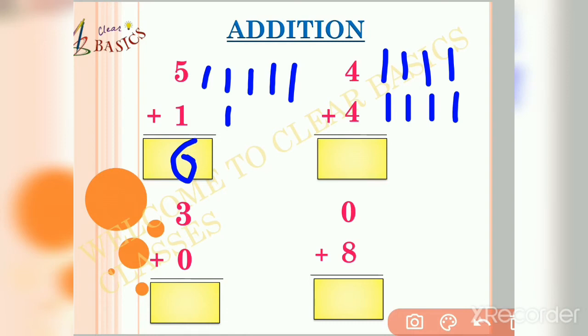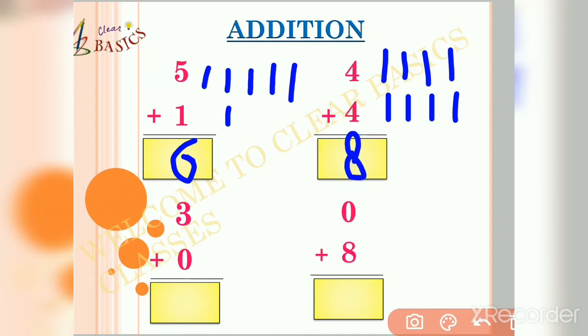So friends, now let me join them all together. 1, 2, 3, 4, 5, 6, 7, 8. So we found that there are 8 sticks in total. So here in this problem, our answer will be 8.